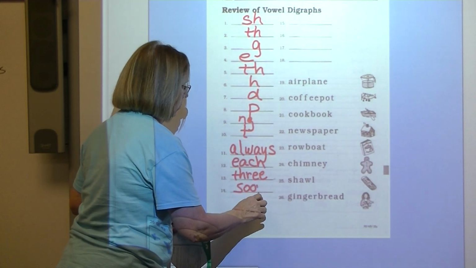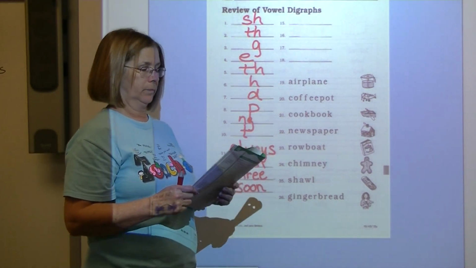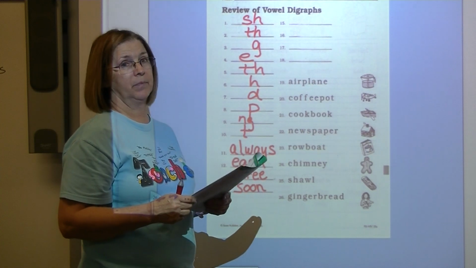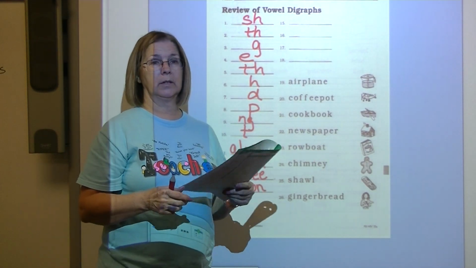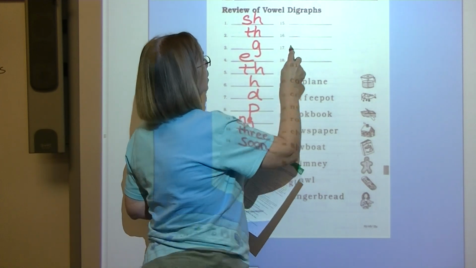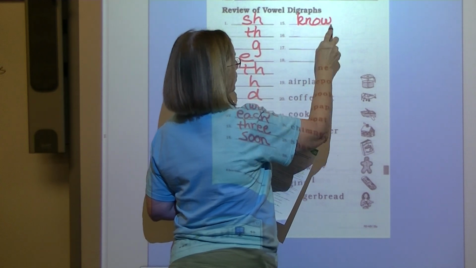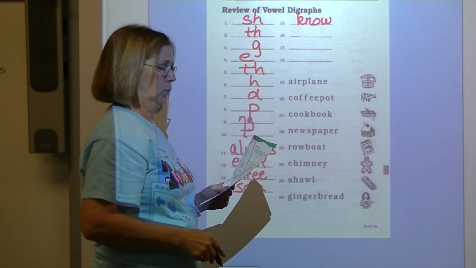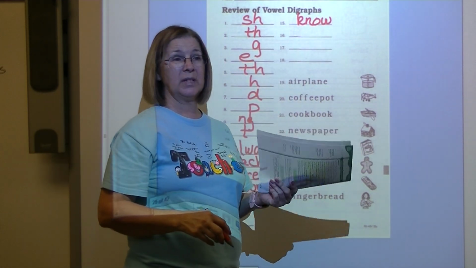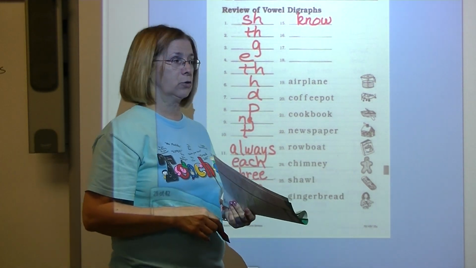Digraph OO. Soon. Number 15, no. Did you know the answer? No. Ghost letter digraph KN, digraph OW. No. Number 16, draw. Do you like to draw pictures?